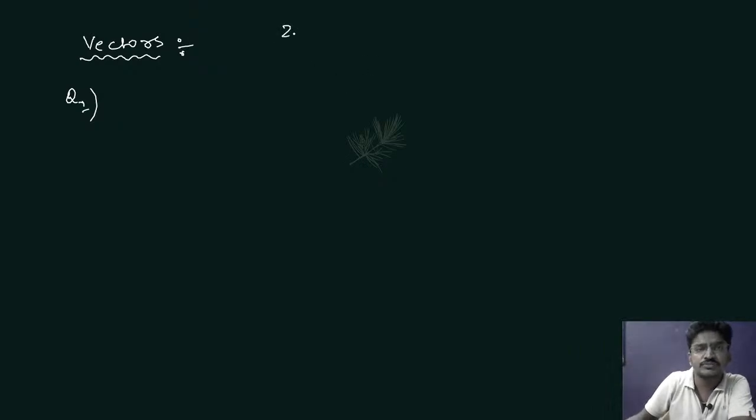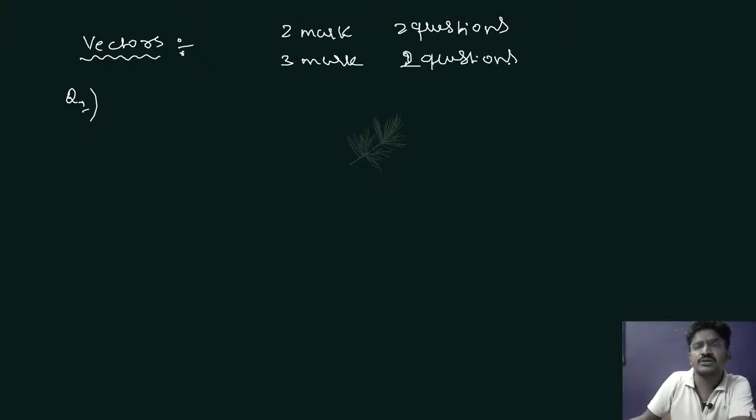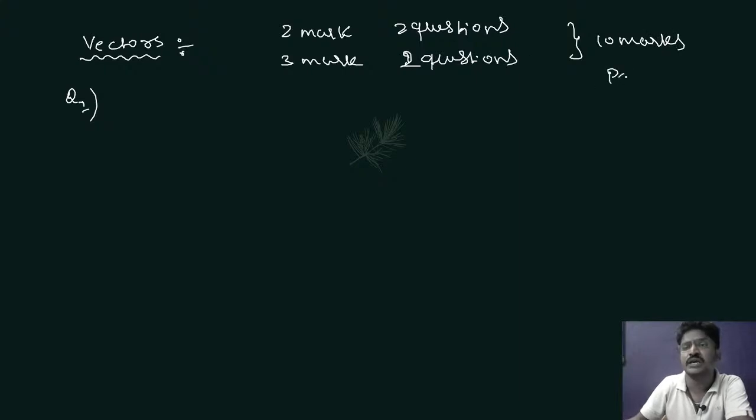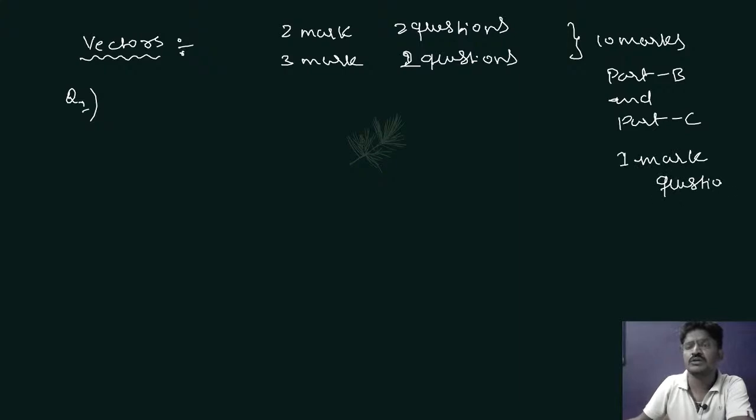So here 2 mark 2 questions, 3 mark 2 questions. That means nearly 10 marks you are going to get from part B and part C. And 1 mark, 1 question.